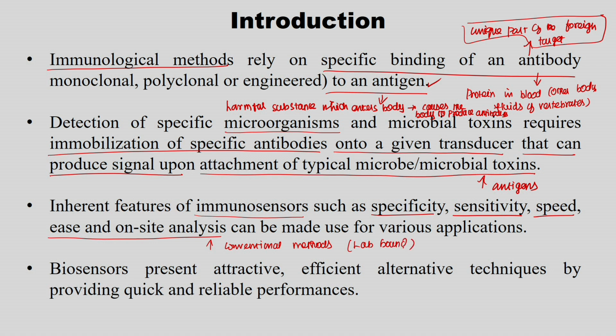So, if I want to measure the glucose level while traveling in a train, I will be able to do it by using a biosensor, but I cannot carry the conventional instrument with me. So, that is another important point. Ease and on-site analysis can be made use of for various applications. That is also an advantage of biosensors. Biosensors present attractive, efficient alternative techniques by providing quick, reliable performance. So, that is where biosensors are very much wanted in the food industry.